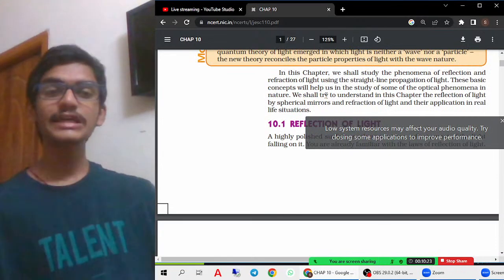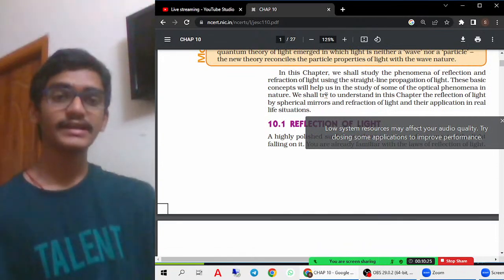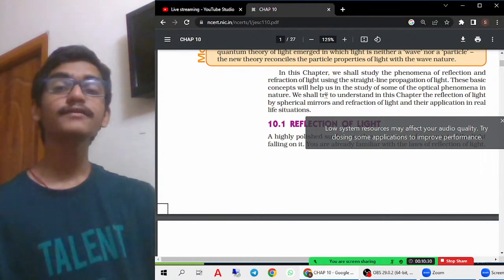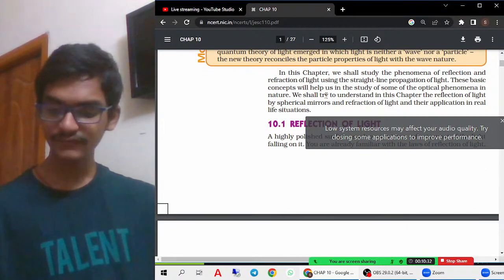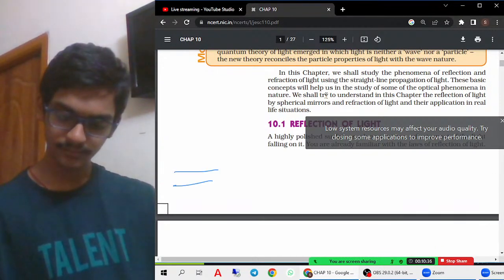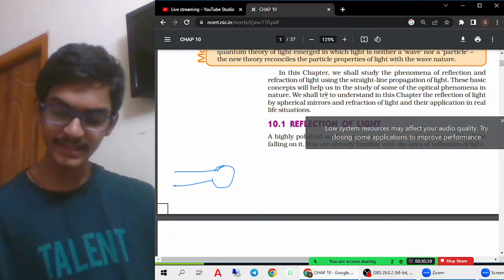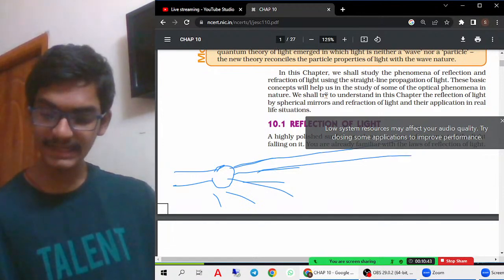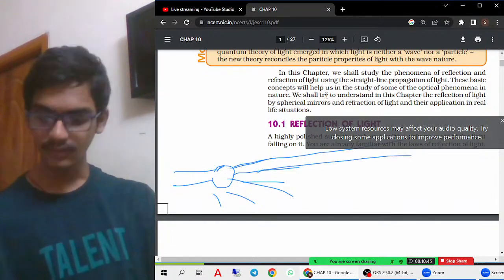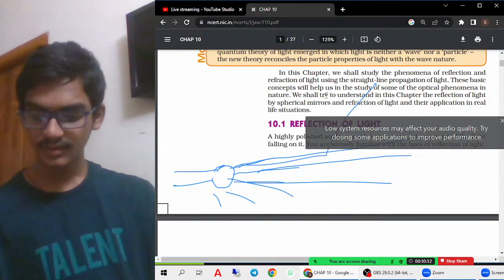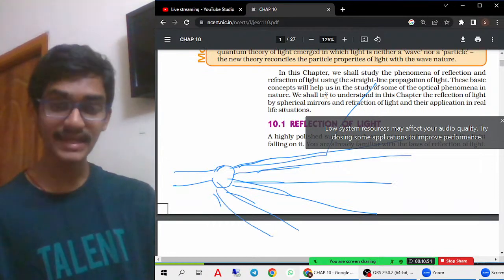Now let us see the rectilinear propagation of light. Rectilinear propagation of light is nothing but that the light ray will always travel in a straight line. Think of this as a torchlight. The light rays are coming from different directions. What is happening? They are always traveling in a straight line. They do not come like this and go like that. No, they are always traveling in a straight line.